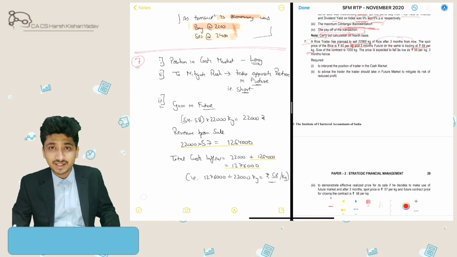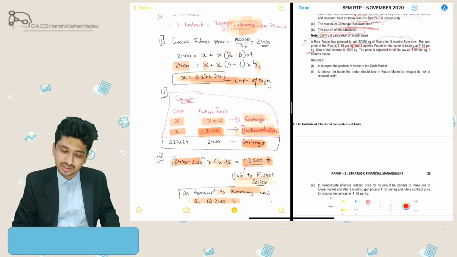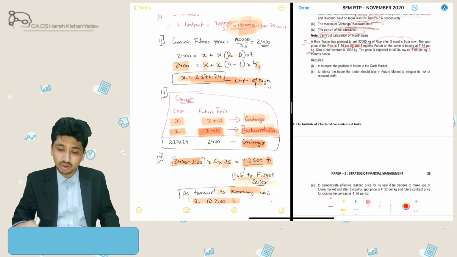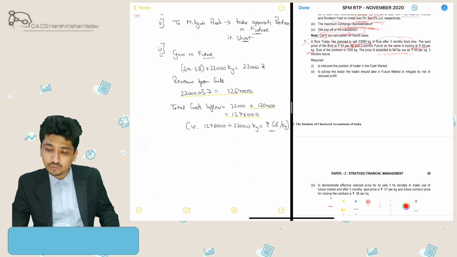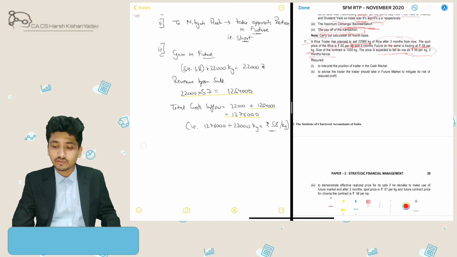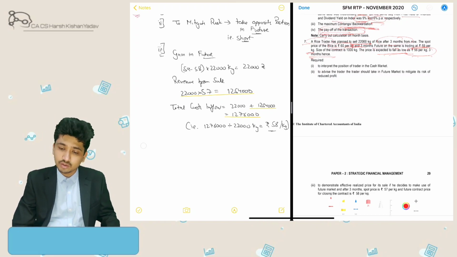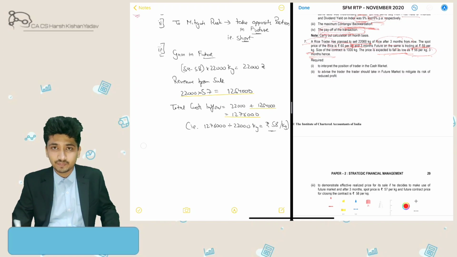So it is backwardation. In the last question only we revised the concept. If the future is trading below the spot price, it is called backwardation. So the price is expected to fall as low as 56 rupees per kg in 3 months. So he will be concerned that if the price of the rice goes to 56, he will have to bear a loss. So what he will do is, in the current spot market he is holding 22,000 kgs of rice, so to hedge the same, he will have to take the opposite position in the future market.